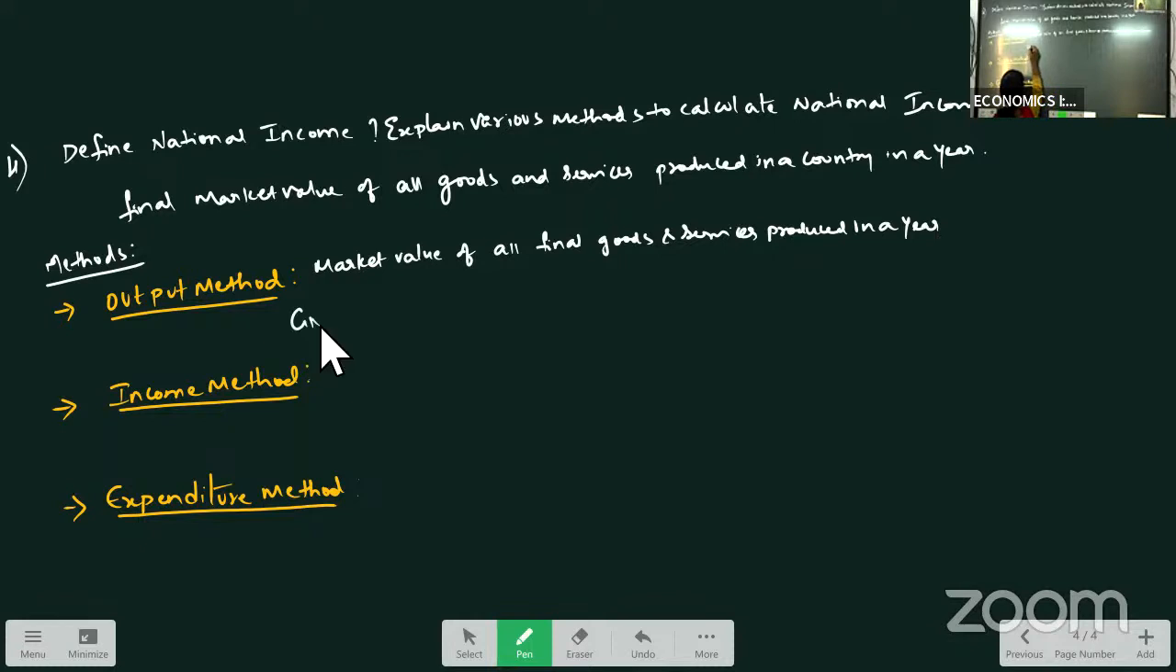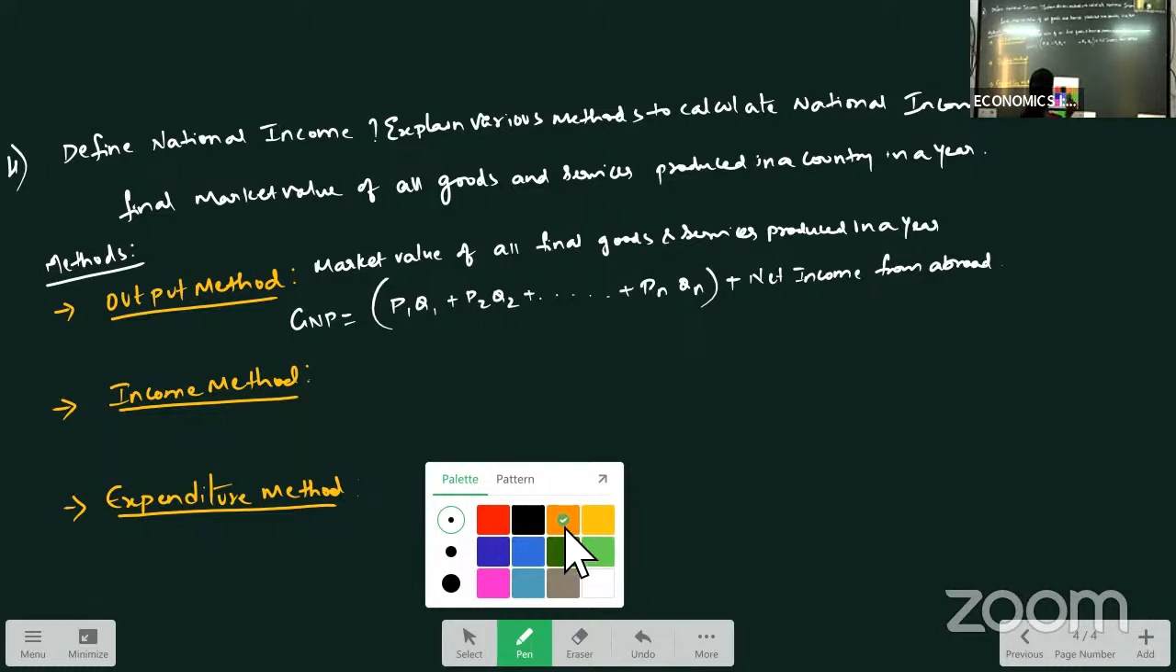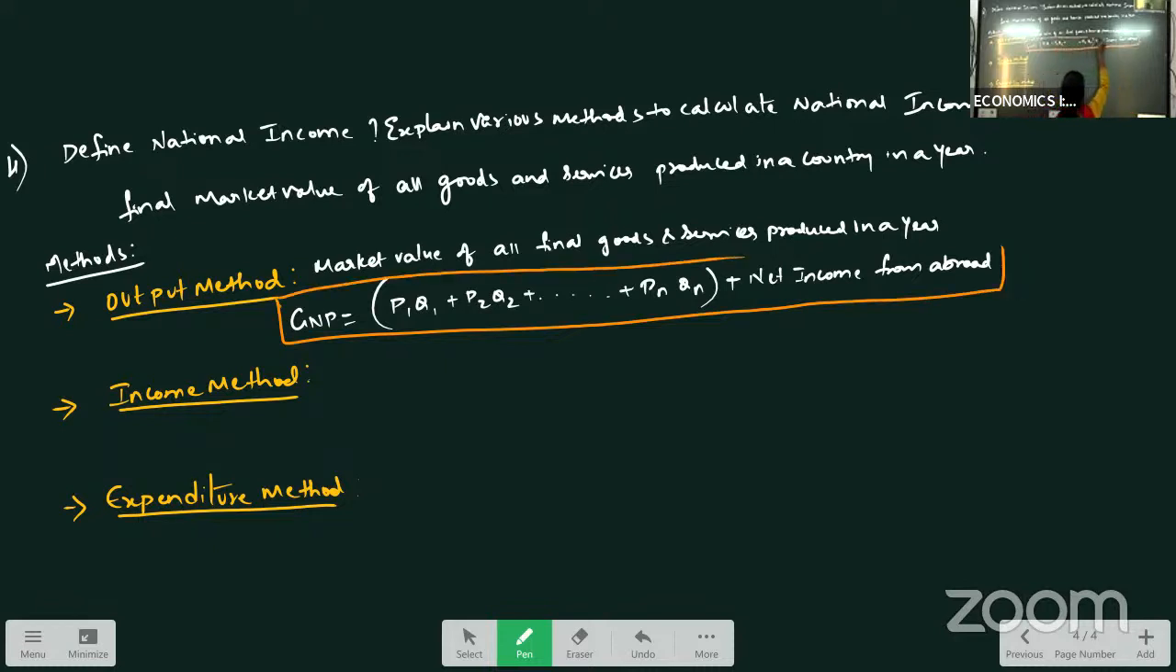So GNP is equal to, what is our formula here for national income? P1 Q1 plus P2 Q2 plus so on up to PN QN, plus net income from abroad. So this is the formula for your GNP at output method. We calculate this gross national product using output method.